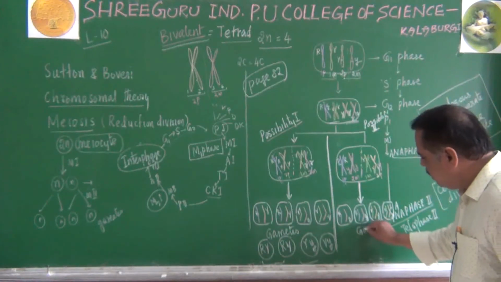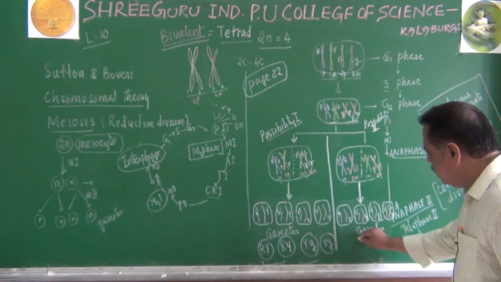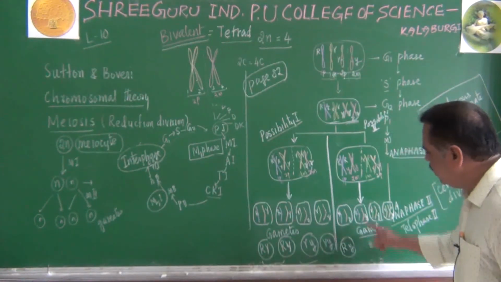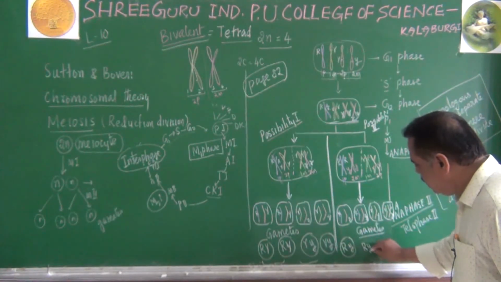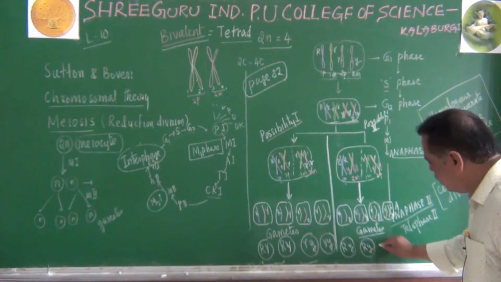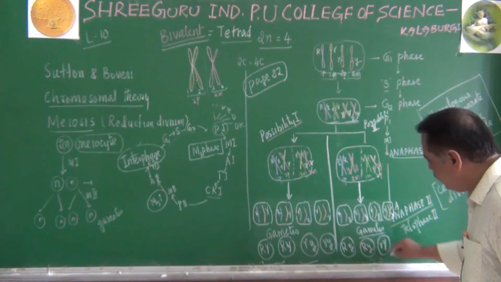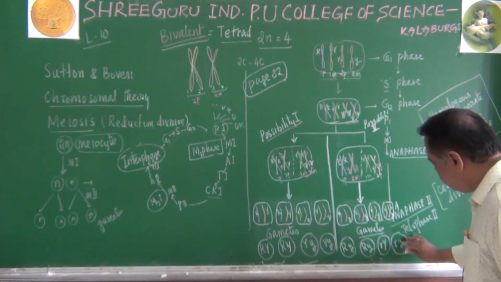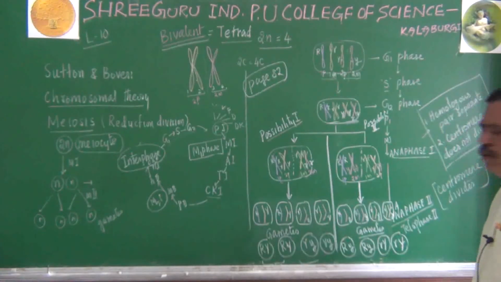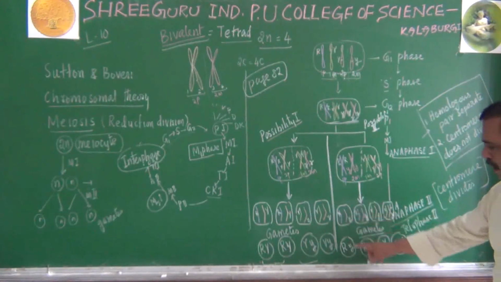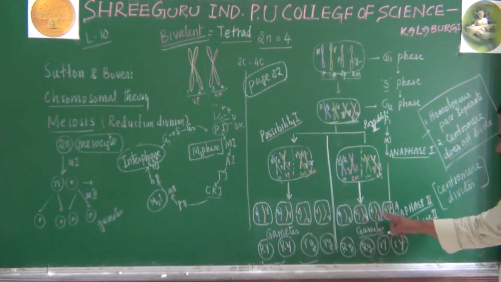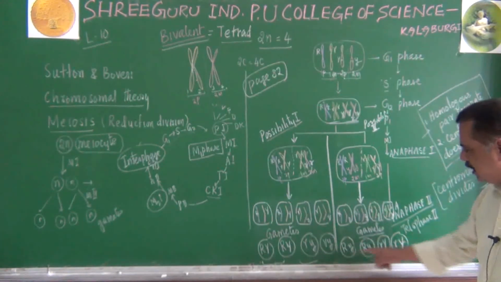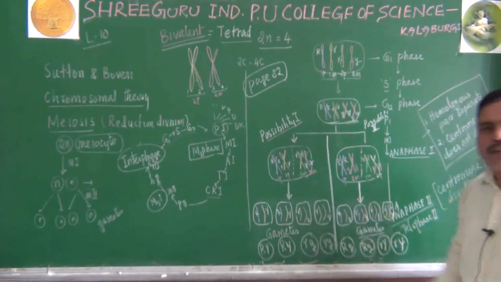What are these gametes? Listen. This is capital R small y. This is capital R small y. This is small r capital Y. Sorry, small r capital Y. Do you get this point? Capital R small y, capital R small y, small r capital Y, small r capital Y. These gametes are different.